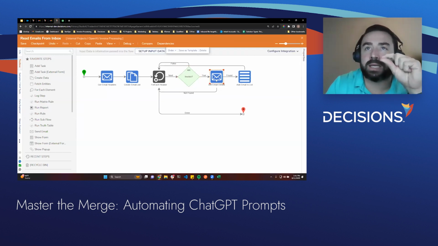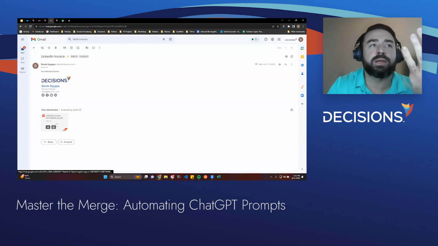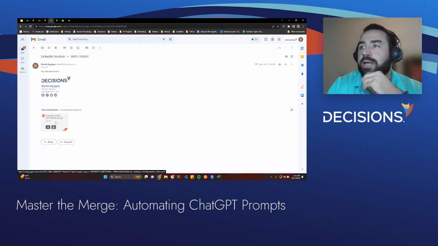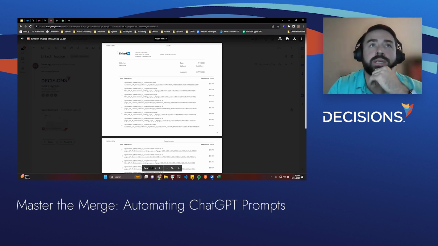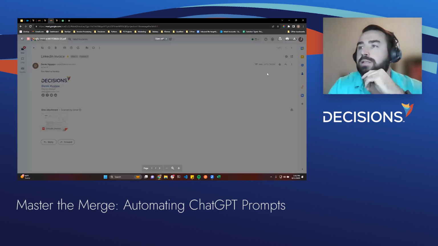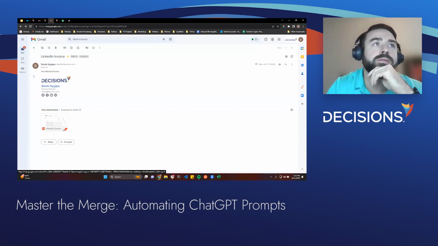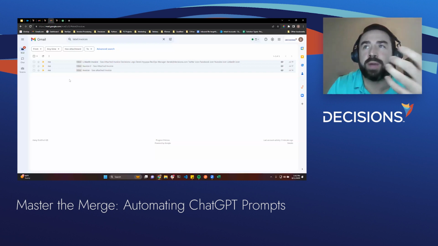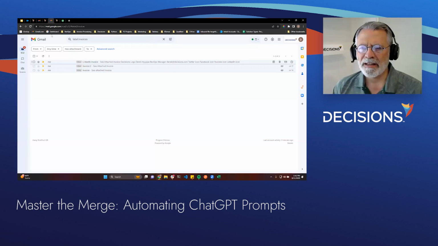But once you actually get the email details, when you actually open the email, Decisions is able to read any attachments. So you could have a rule after the fact saying, does the attachment contain invoice? Does it contain a vendor that's in my list? So I think it really depends on the use case. There could be different rules you put in place. In ours, mine's just the invoice. Our actual accounts payable, we want to read all the emails that come in because they're typically always invoices.